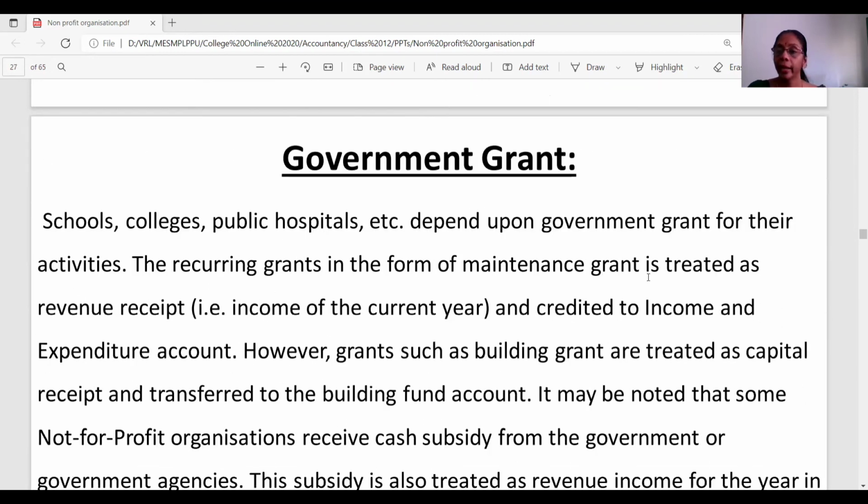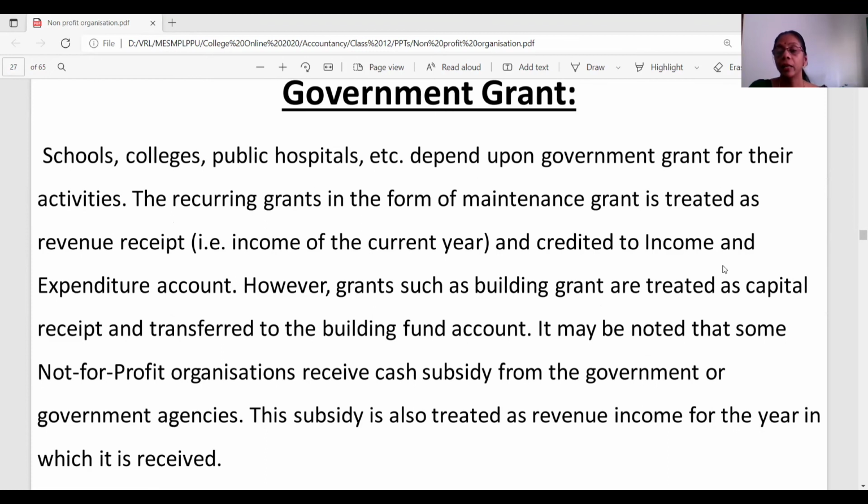Next, under NPO, many times the government would bring in a certain aid to these kinds of welfare seeking organizations. So that money that comes from the government to the NPO for their help is called government grants, especially when you take the schools, colleges, public hospitals, and all these charity institutions. The government comes forward to help this NPO in the form of a certain aid.